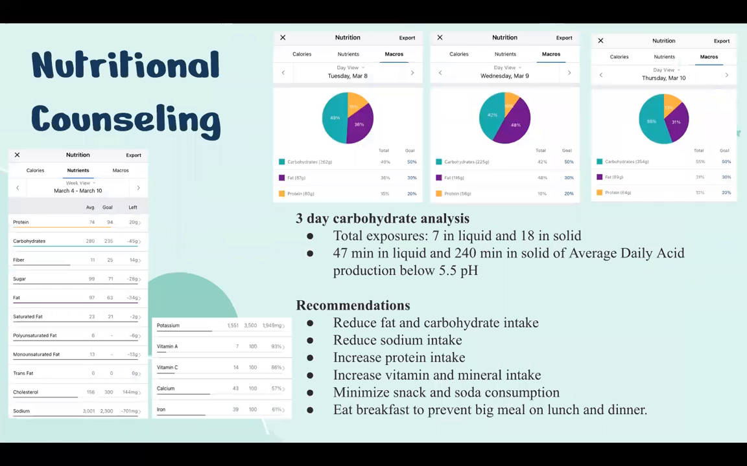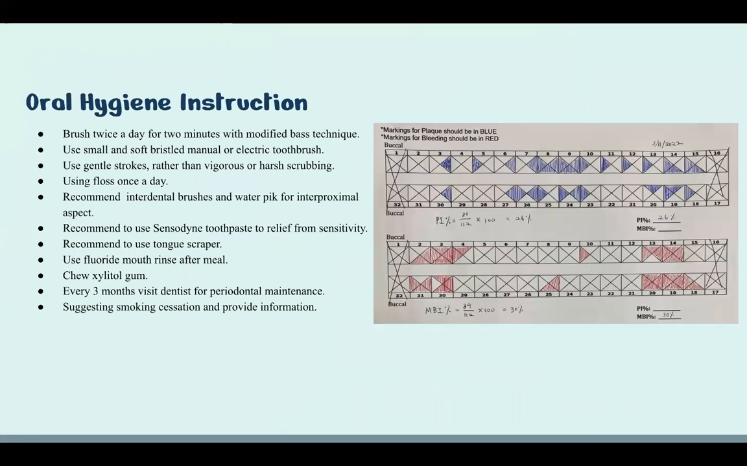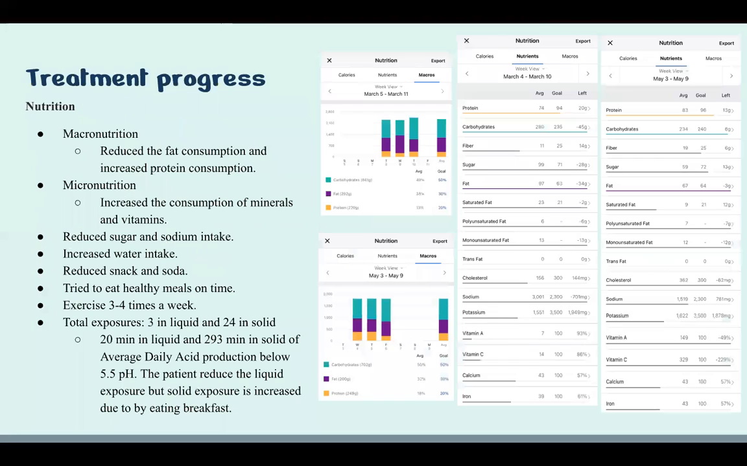Nutrition counseling. In the 3-day carbohydrate analysis, the patient was exposed 47 minutes to liquid and 240 minutes to solid carbohydrates. So we recommended reducing fat, carbohydrate, and sodium intake, increasing protein, vitamin, and mineral intake, minimizing snack and soda consumption, and eating breakfast to prevent a big meal at lunch and dinner. For oral hygiene instruction, we recommend brushing twice a day for 2 minutes with the modified Bass technique. Use a small, soft toothbrush, floss daily, interdental brush, tongue scraper, and fluoride mouth rinse. Every 3 months, visit the dentist for periodontal maintenance, and we suggest smoking cessation.